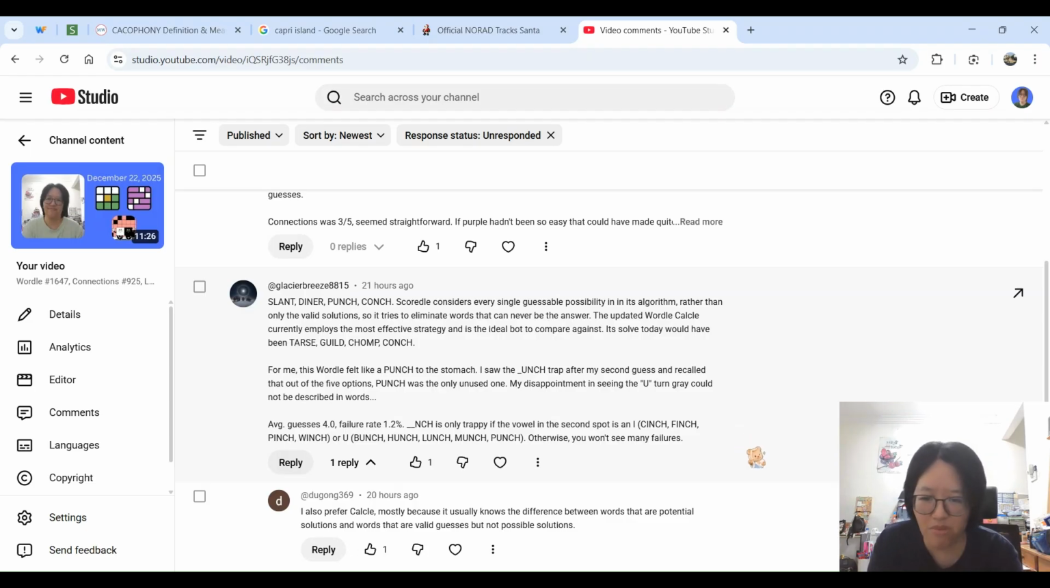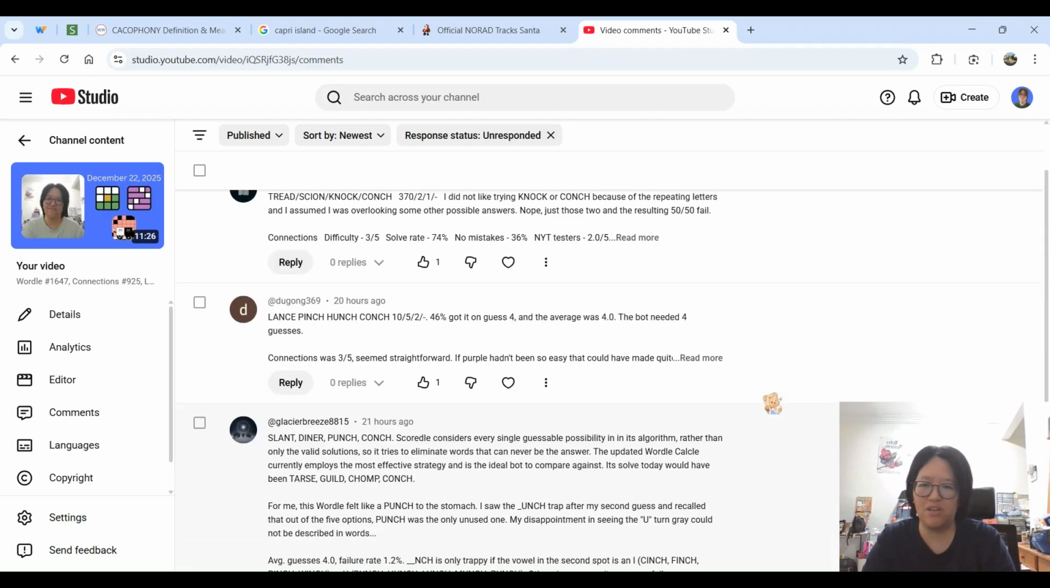Okay. Dugong says, I always prefer calculus because it usually shows students words that have potential solutions and words that notice. So everybody knows how to use calcul but me. So please, somebody could just put me out of my misery. Teach me how to use calcul because I am clearly not smart enough to understand it.